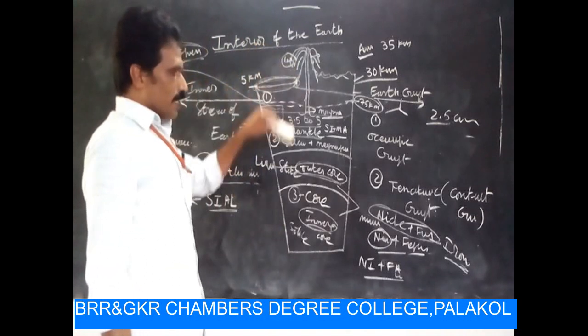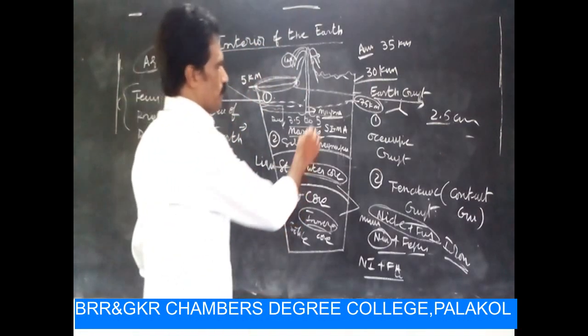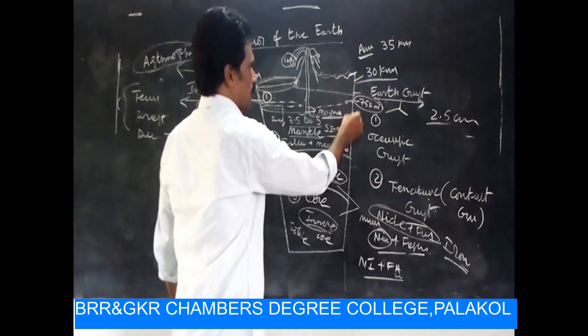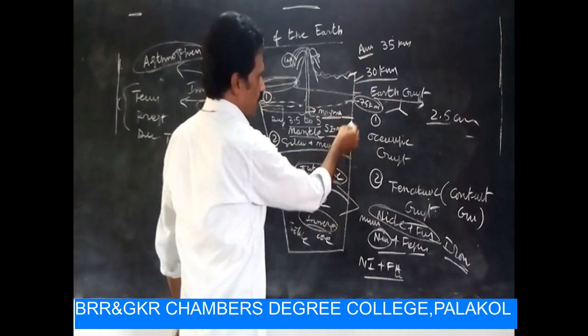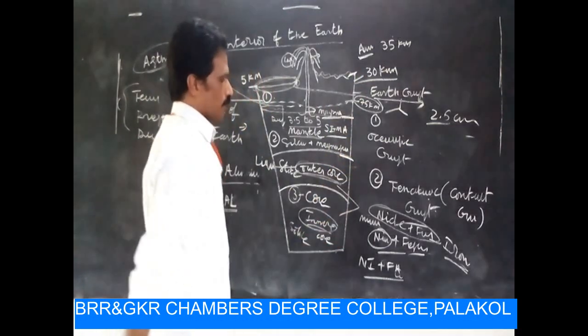About this diagram, we know some things. The first one is the earth crust, the second one is the mantle, the third one is the core. Right.